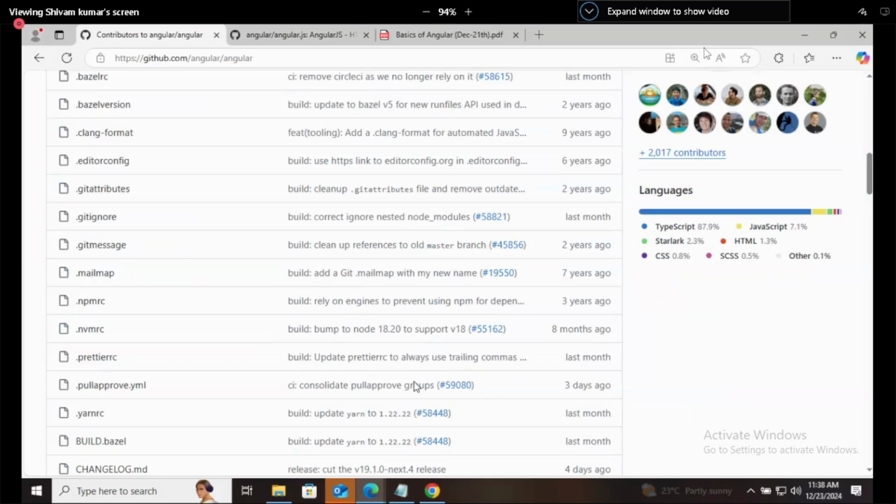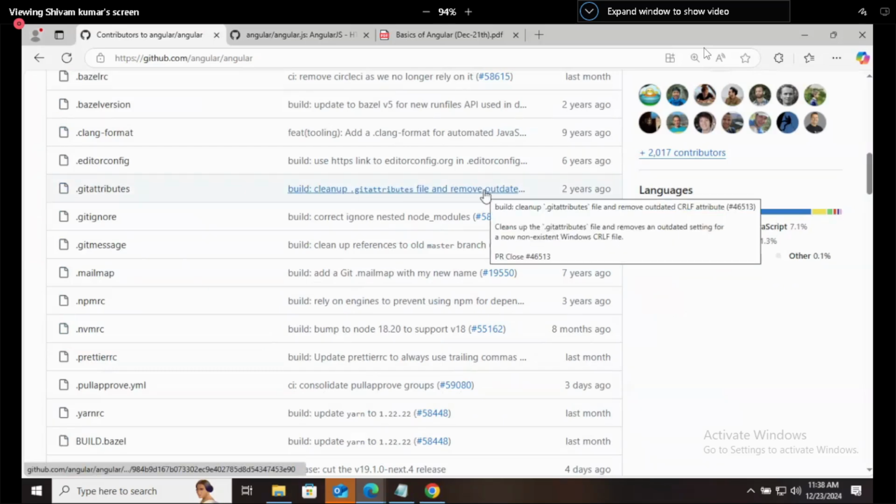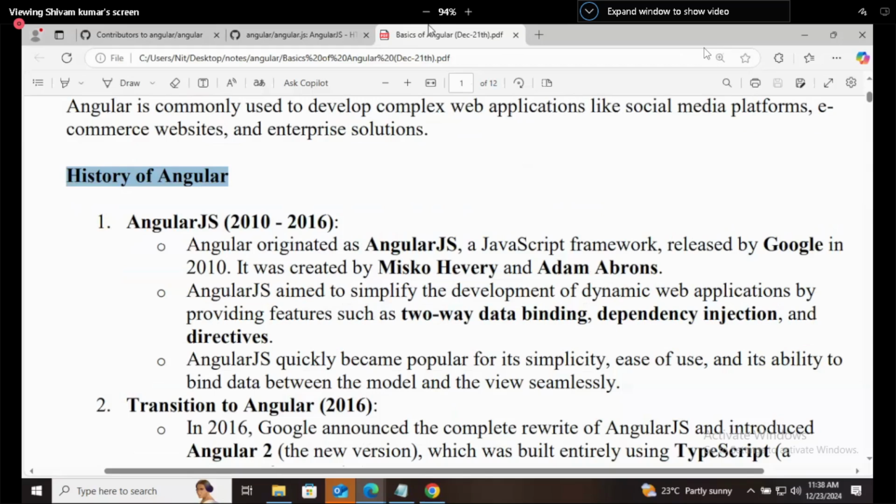Because this Angular was going on, everyone was using TypeScript for that. Okay, so let's check the history. Angular JS is outdated now. Yes, Angular JS is outdated. History of Angular. Angular JS came in 2010. You can read it inside the notes. We will discuss it.